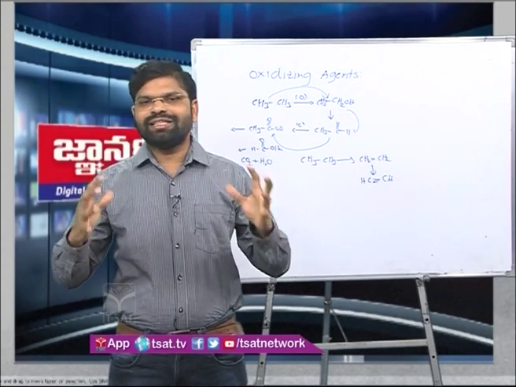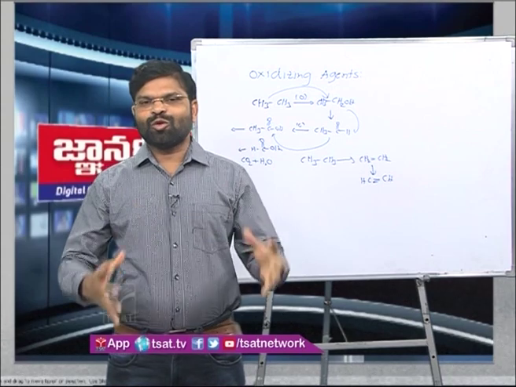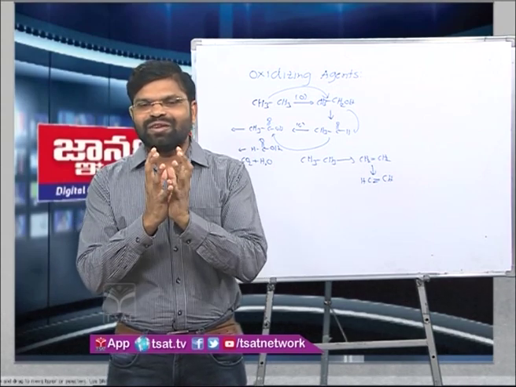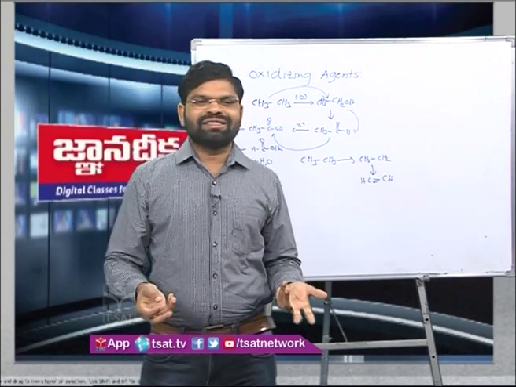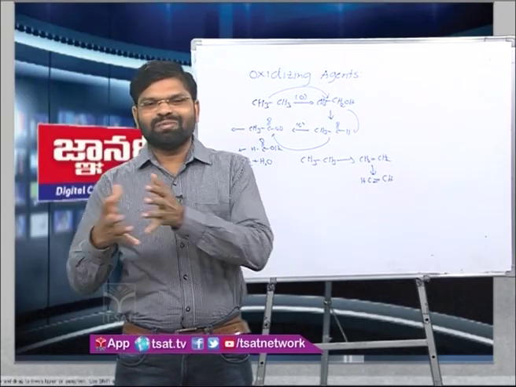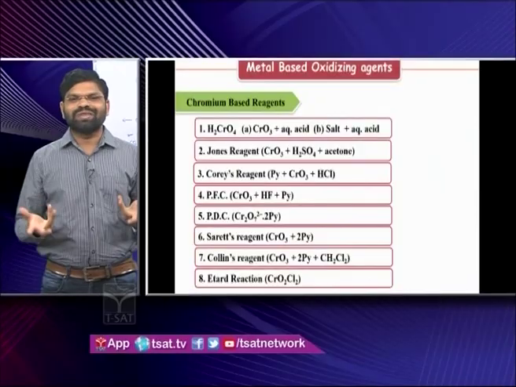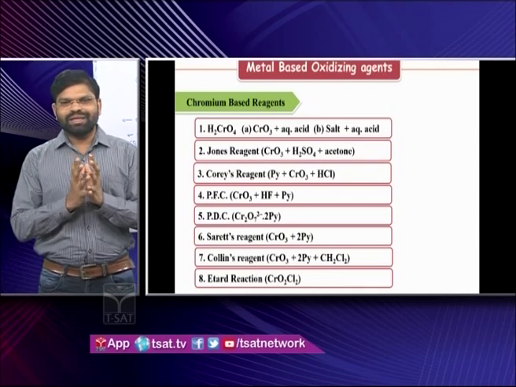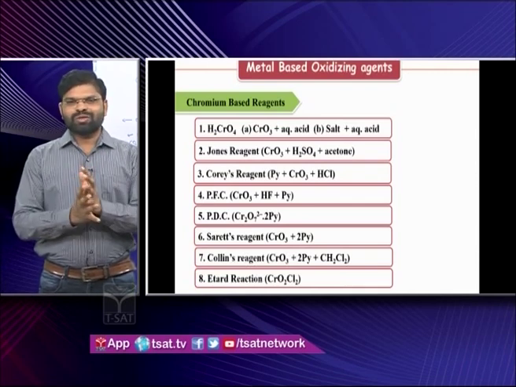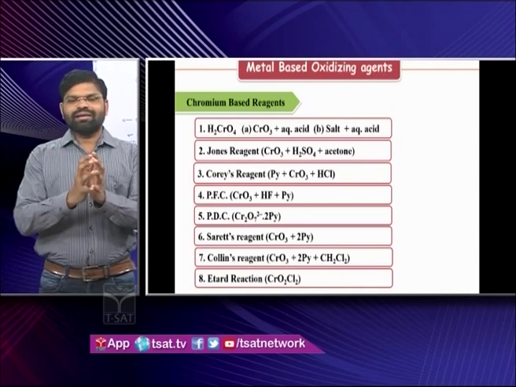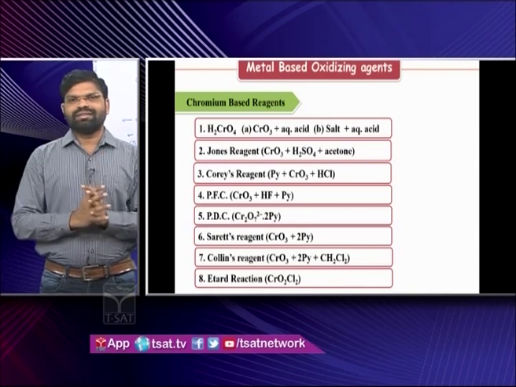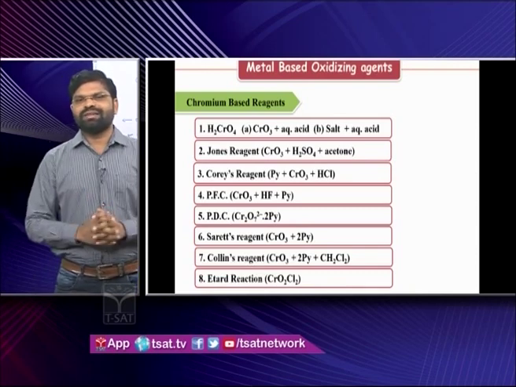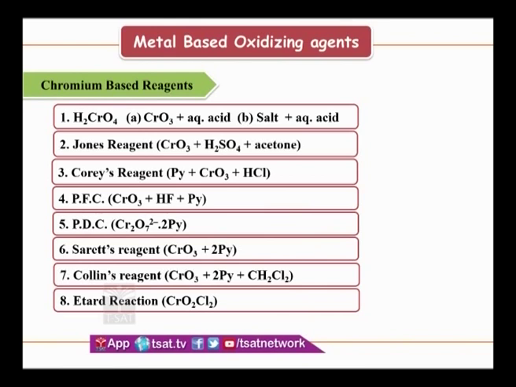Now why do I need so many oxidizing agents? If chromium itself has so many different forms, there is manganese, and there are so many D block elements and P block elements, how many should I remember? We will give a powerful way to remember them, because these are very much correlated to each other. If I know one thing perfectly, then you will know all the remaining things very easily. So these are your chromium based reagents.